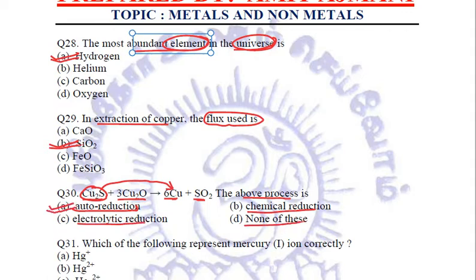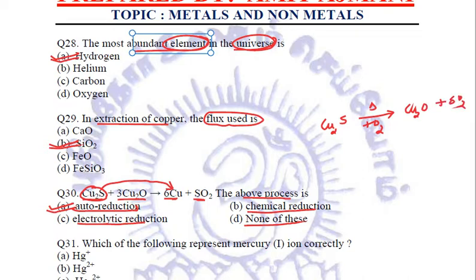This is auto reduction. Remember, when we taught the extraction of copper, we told that first of all, this copper sulfide, Cu2S, is roasted, that is heated in the presence of oxygen, and it forms copper oxide plus sulfur dioxide.